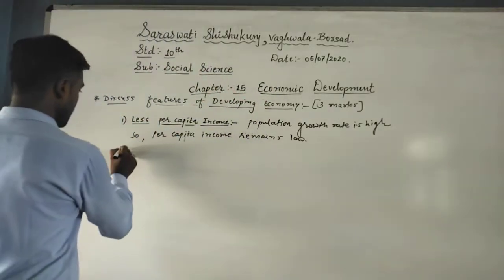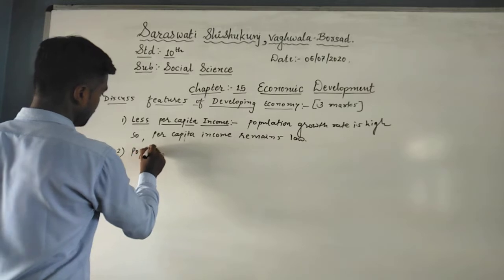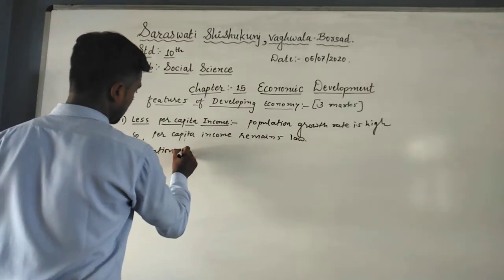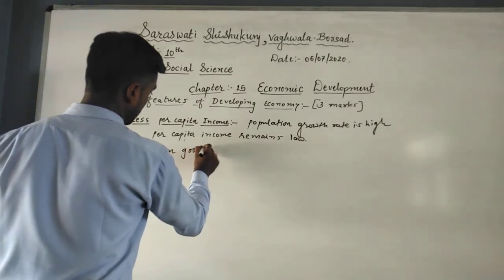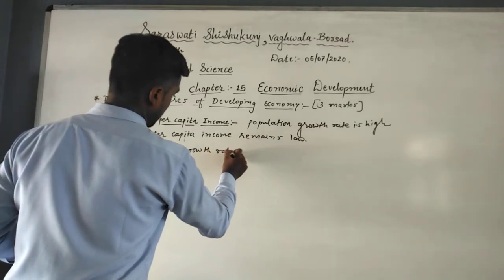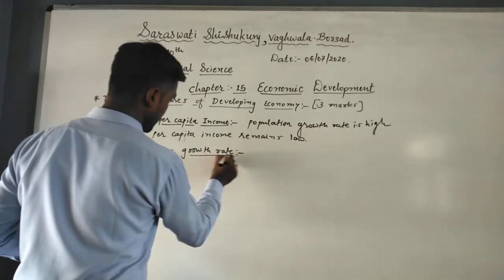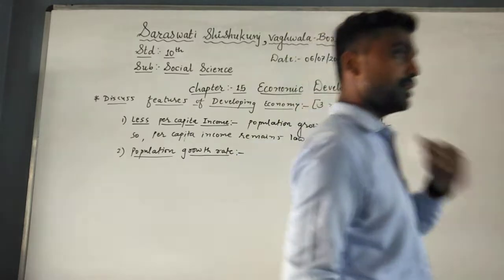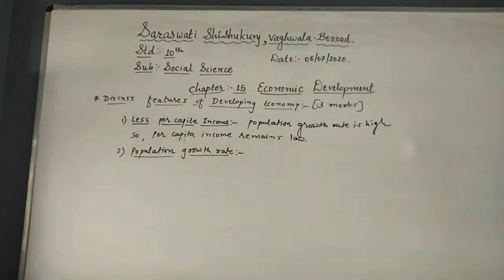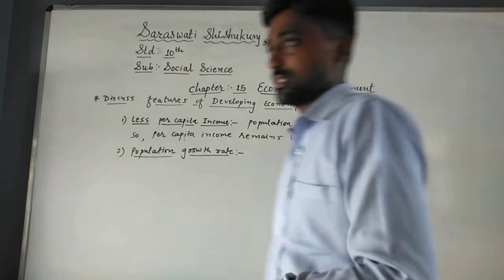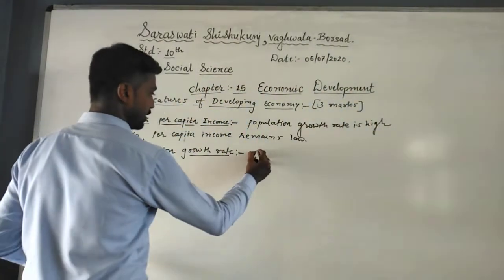Understood? Second one is population growth rate. Generally in developing countries the population growth rate is nearly 2%, or more than 2%. So I will write here only 2%.